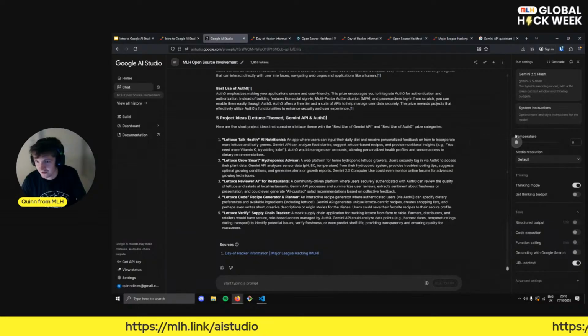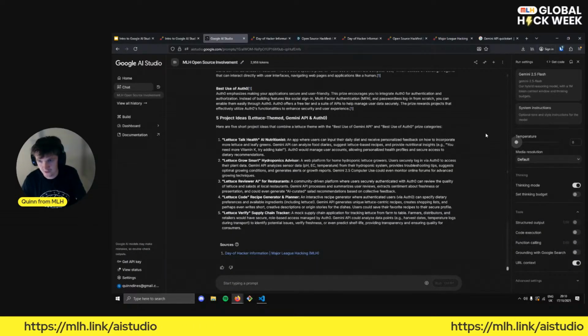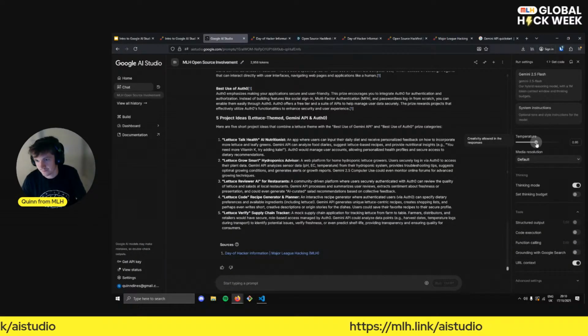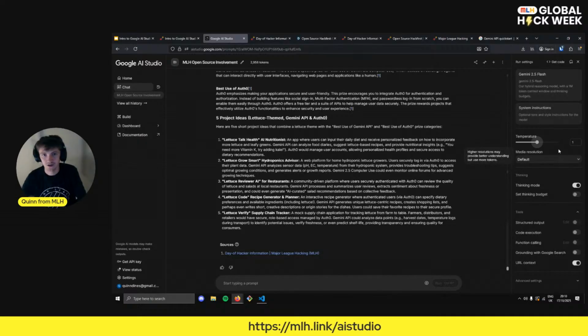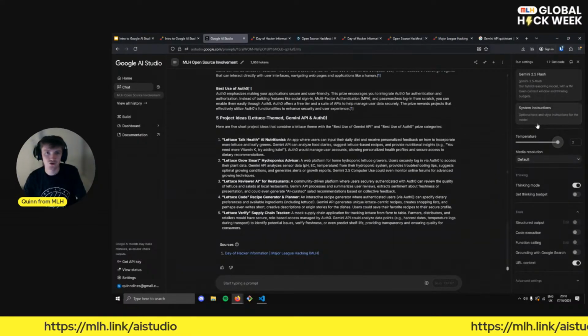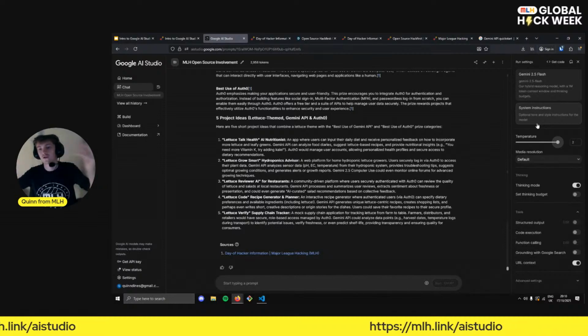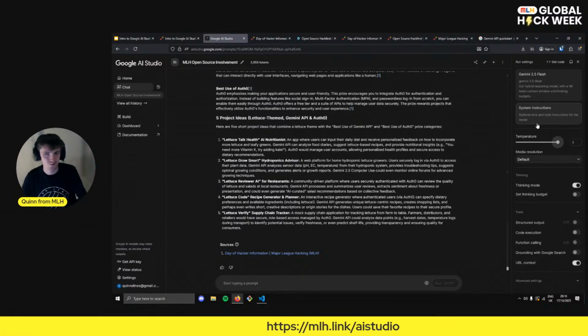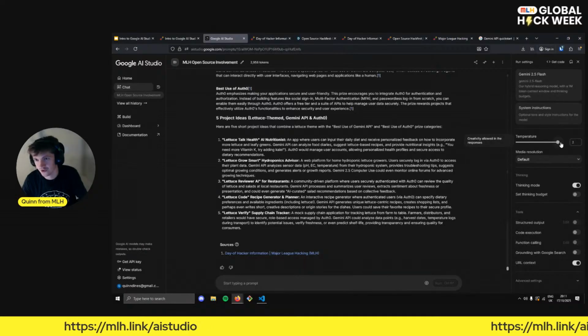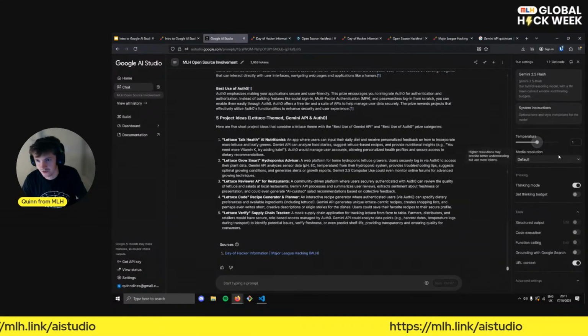If we put it all the way down to 0, it will always put out the same response. If we put it to 1, it will put out a distribution of responses. And if we increased it really high, this distribution will get flatter and it will be more creative, but kind of more random. When the temperature is high, it's more random. Okay, 2 is not that high, but you could set the temperature to be really high. That would be pretty crazy.